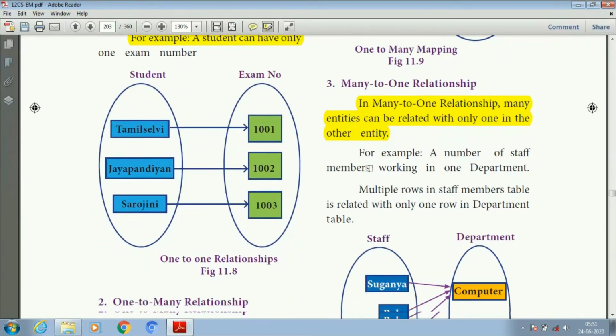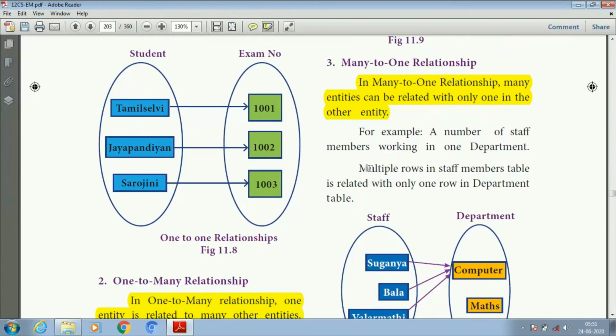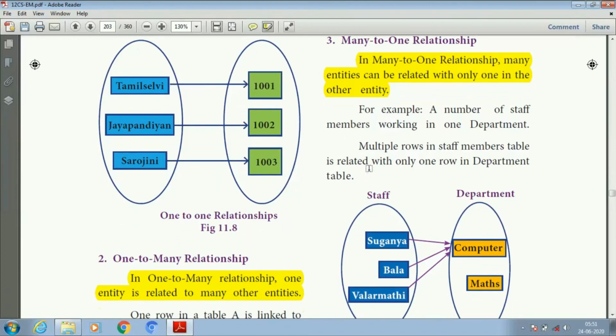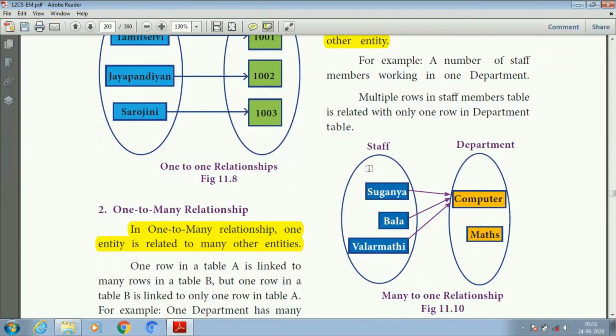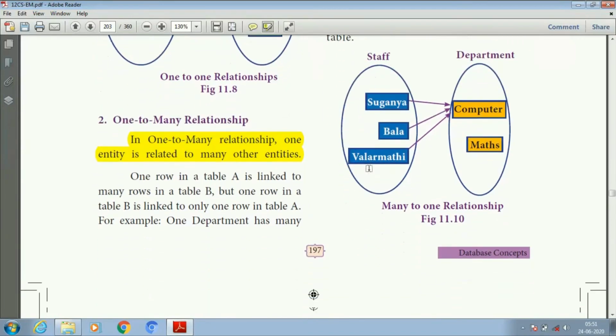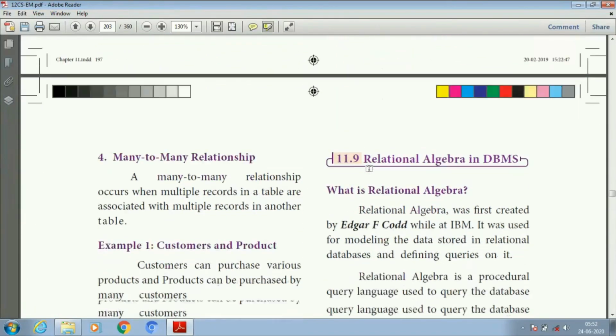And next one is many-to-one relationship. Many-to-one relationship means many entities can be related with only one entity in the other table. Example, a number of staff members working in one department. So here, multiple rows in the staff members table are related with only one row in the department table.